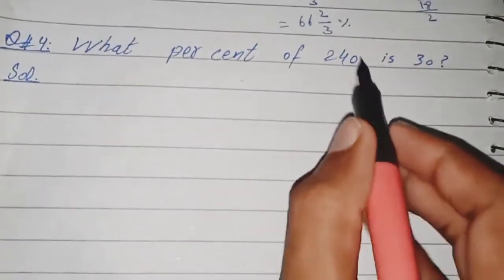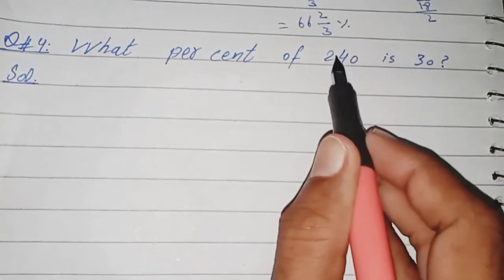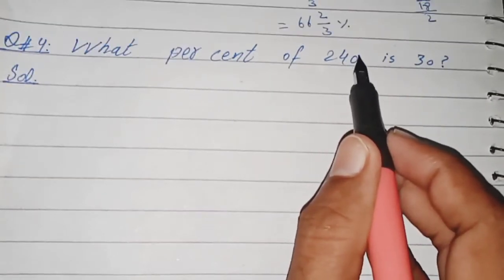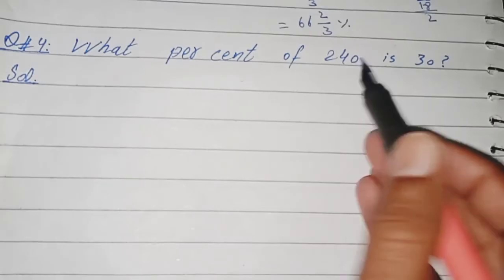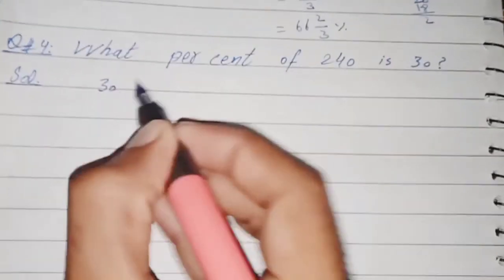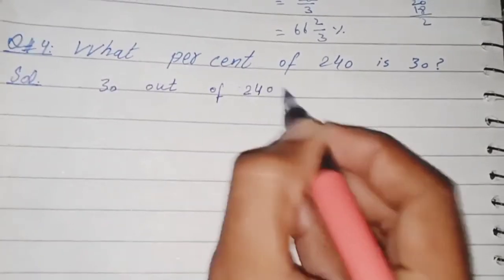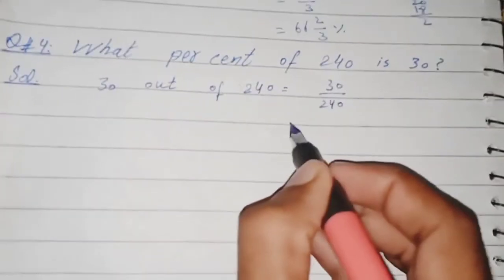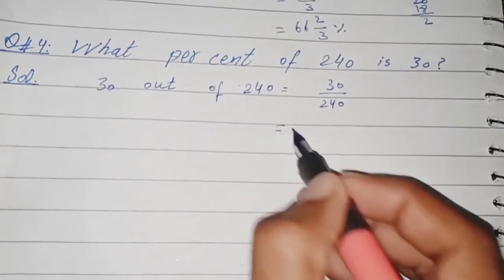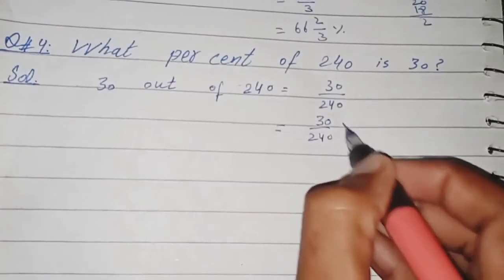What percent of 240 is 30? Question is given that if we take any value 30 and total value is 240, we will find what is percentage of 30 when total value is 240. It means 30 out of 240, that is equal to 30 divided by 240. So this is fraction. To change in percentage, we will multiply by 100. 30 over 240 multiply by 100.